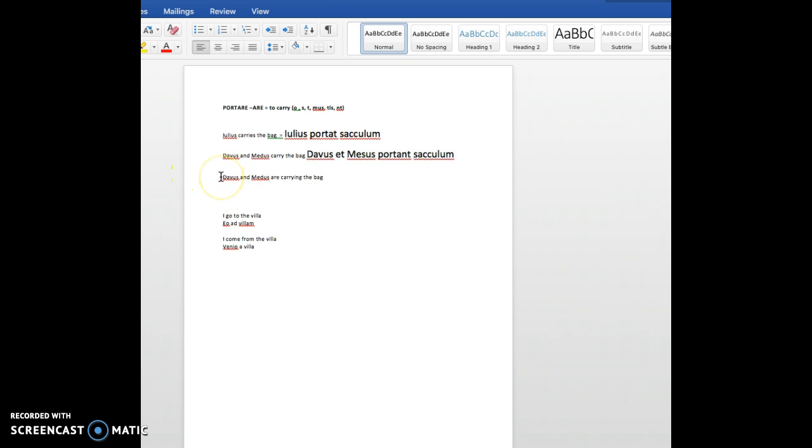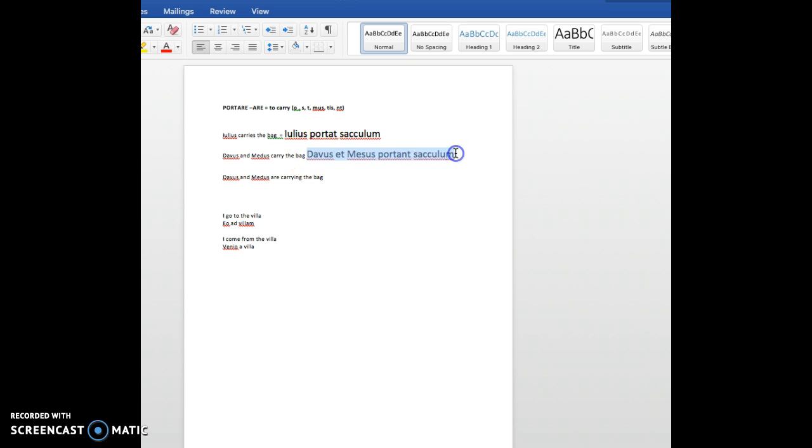Some of you also have this problem: maybe you are writing portant correctly, but you also write portant sunt if the sentence asks you to translate a present progressive in English, like are carrying, okay? Davus and Medus are carrying the bag. Now, as I explained in a previous video, carry or are carrying are both expressed by portant in Latin, okay?